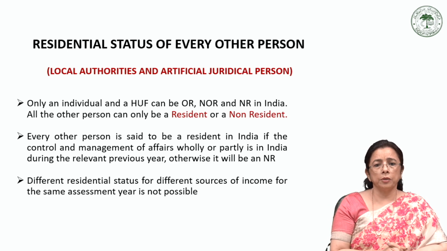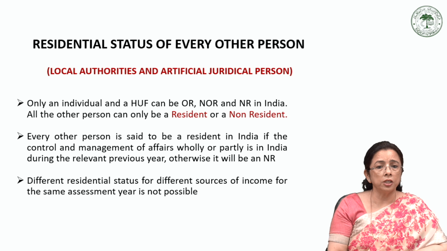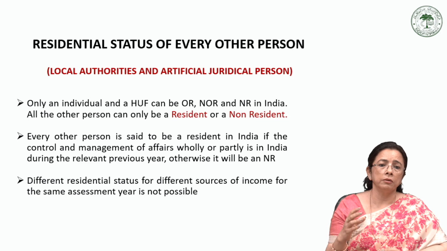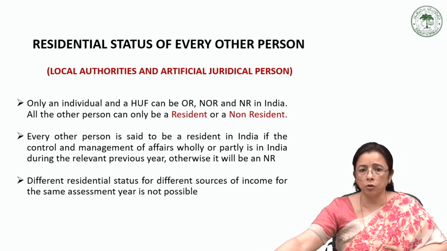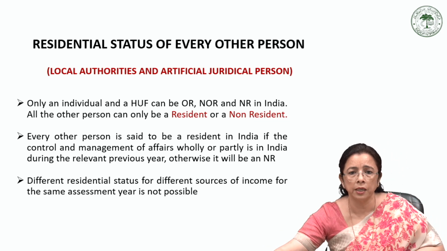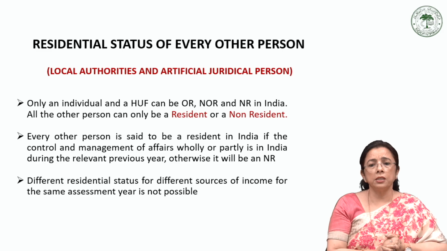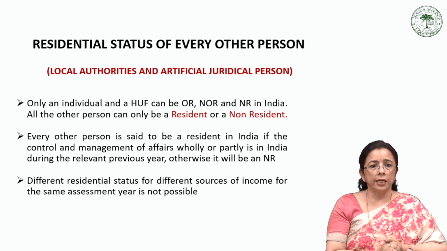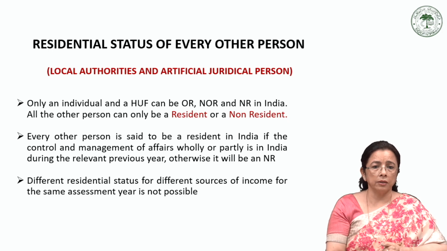Let me go with, suppose there is an artificial juridical person who is controlled from abroad. For example, maybe a foreign charitable foundation. It operates a small branch in India, but all its decisions and management are carried out from the US headquarters. So control and management are wholly outside India. So here the decision will be that the residential status is non-resident.